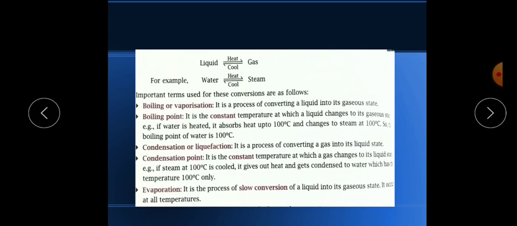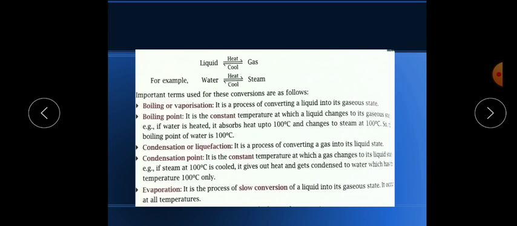So we all know that the boiling point of water is 100 degrees Celsius, and at 100 degrees Celsius this water absorbs the heat and it changes into steam. Steam temperature is also 100 degrees Celsius. So the boiling point of water is 100 degrees Celsius. Melting point of ice is 0 degrees Celsius. Freezing point of water is 0 degrees Celsius, but boiling point of water is 100 degrees Celsius. Third one is condensation and liquefaction. I told you the condensation process, what we are doing is converting our gas or water vapor again into liquid state.